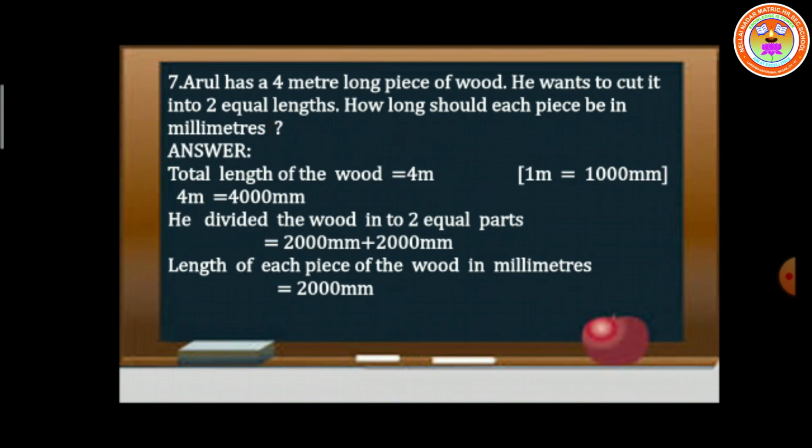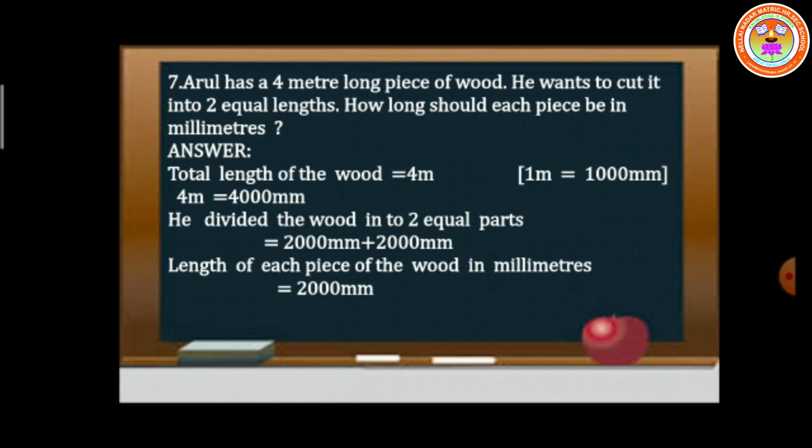Then the seventh problem: Arul has a 4-meter long piece of wood. He wants to cut it into two equal lengths. How long should each piece be in millimeter? See, Arul has a 4-meter long piece of wood, but you have to write your answer in millimeter. So 1 meter is equal to 1000 millimeter. So 4 meter is equal to 4000 millimeter.